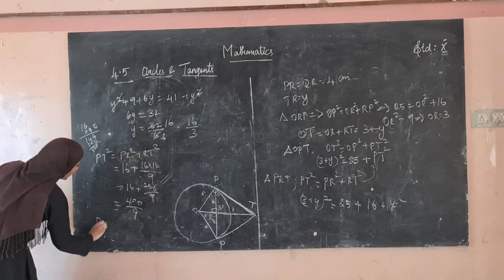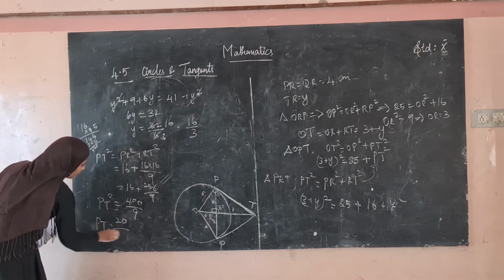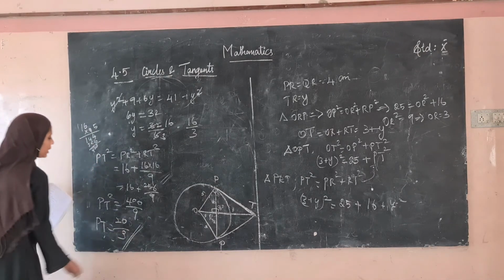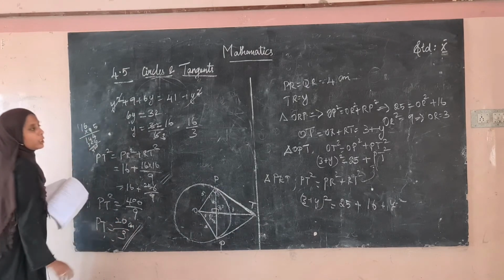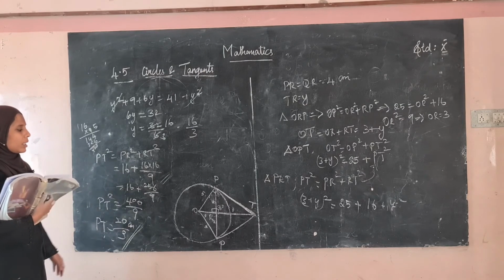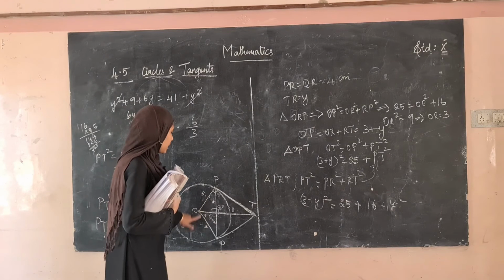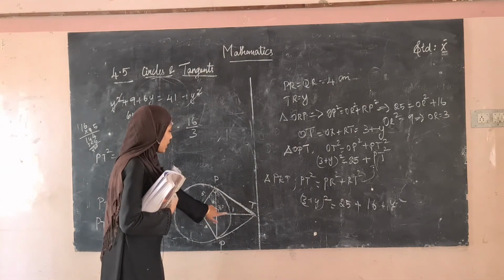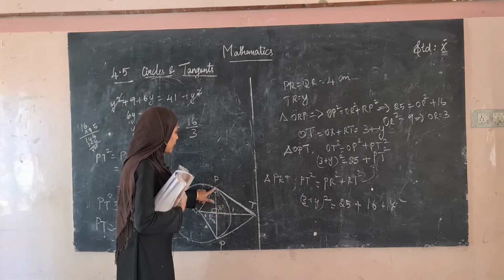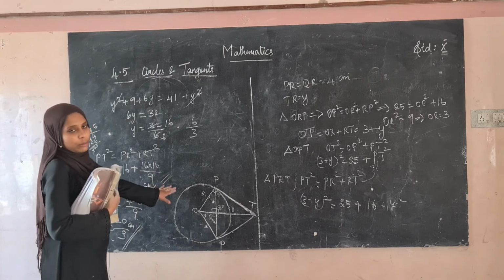Then what is the value of PT? This is PT square. So what is the value of PT? 20 divided by 3. So 20 divided by 3 centimeter. You should not forget to write the unit, centimeter. So in order to find the value, what we took first was from this triangle, we found this value, and again we took this value and found the value of Y. After finding the value of Y, we found PT square. Okay, so this is how we have to draw the diagram.